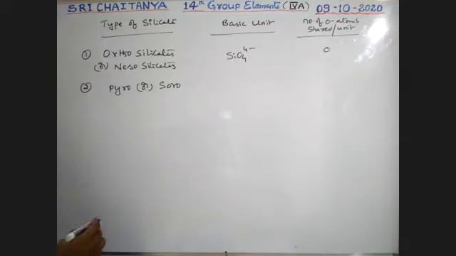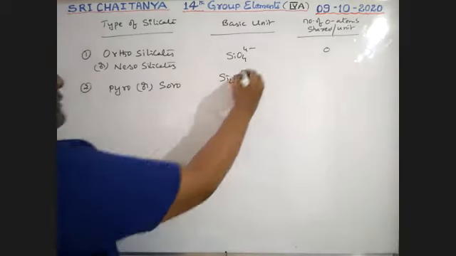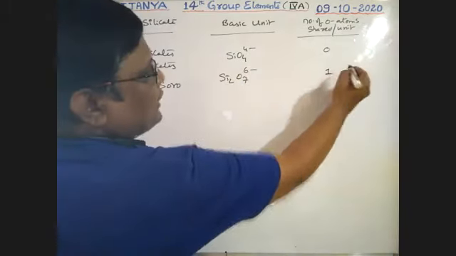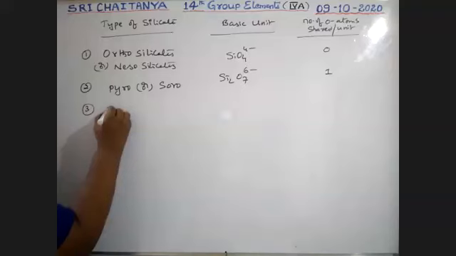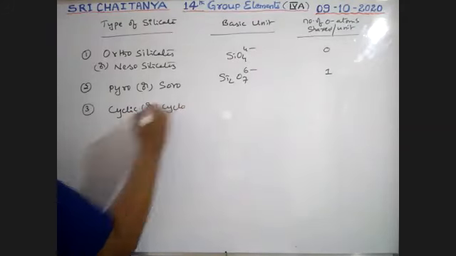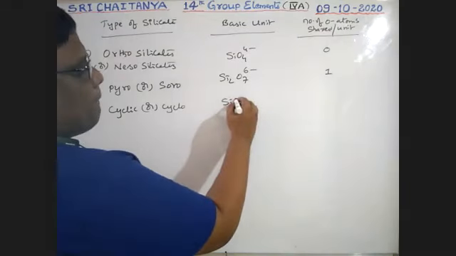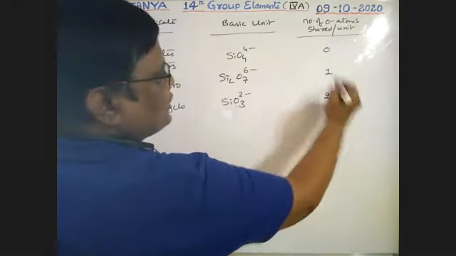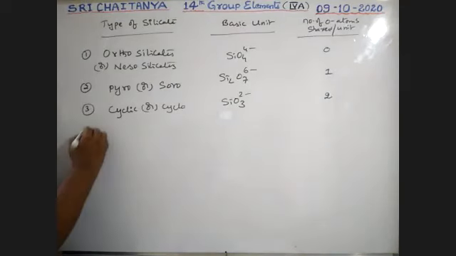Formula Si2O7 6-. One oxygen is shared. Next, third one, cyclic or cyclosilicates. Formula SiO3 2-. Two oxygens are shared.